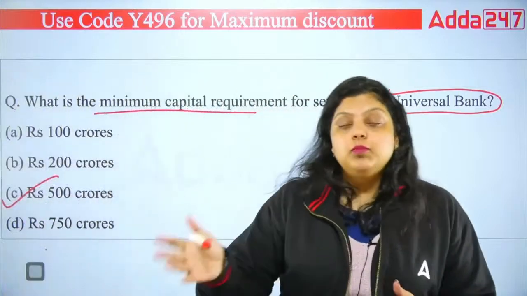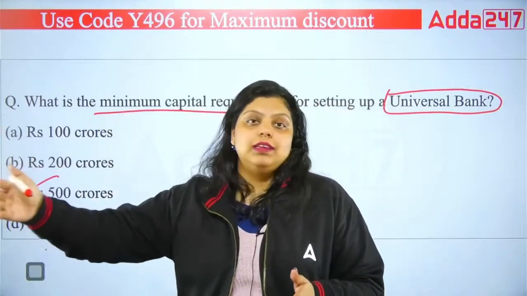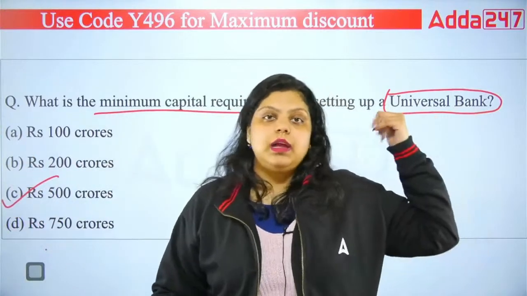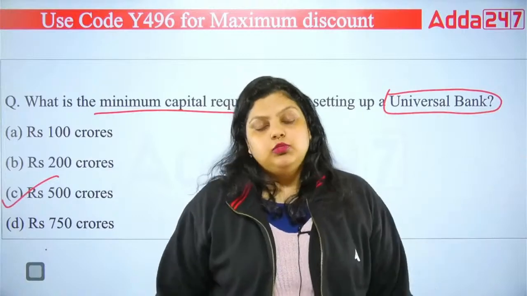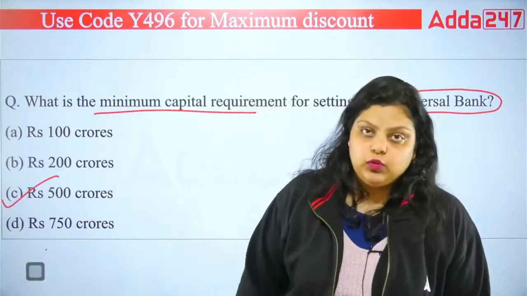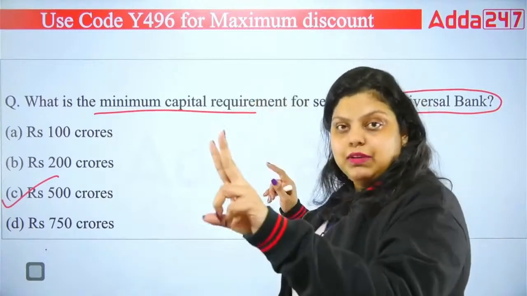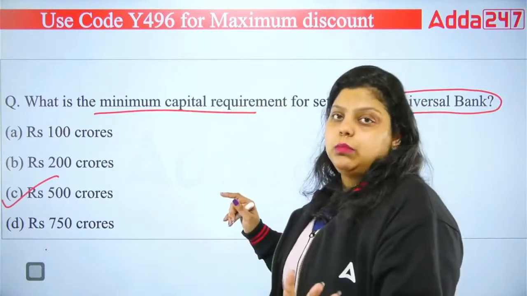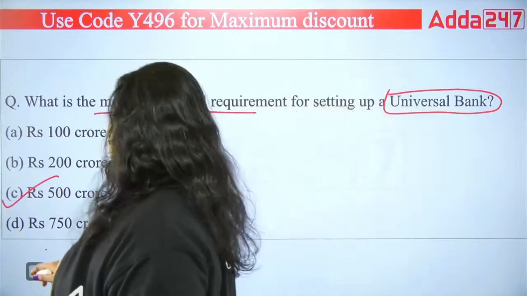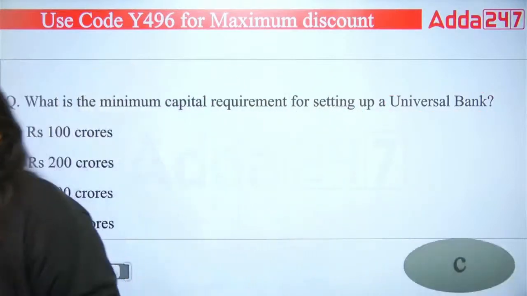Okay, like SBI, PNB, Axis Bank, ICICI Bank, all these are what? They are a type of universal banking. It's because they are providing all the services under one roof. Okay, so universal bank, public sector bank, private sector bank, they need 500 crore minimum capital to start their business. So right answer is C.